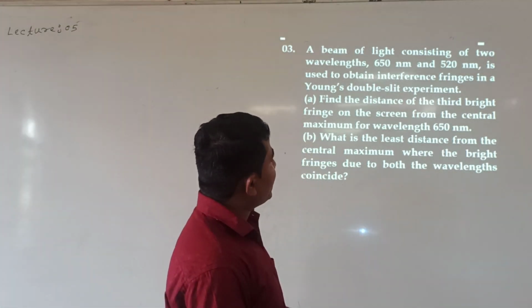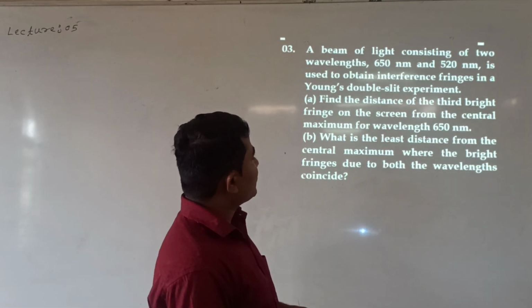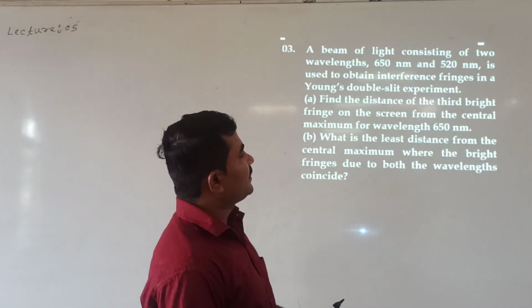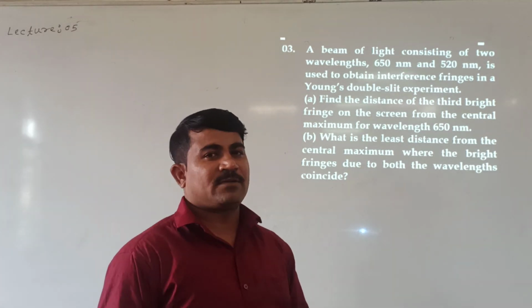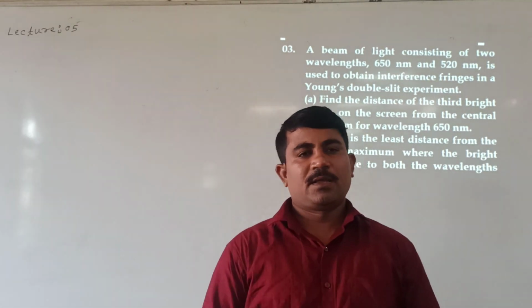Find the distance between third bright fringe on the screen from central maxima for the wavelength of light 650 nanometer. Only we will solve option A, later we will go for option 2. Look at me.